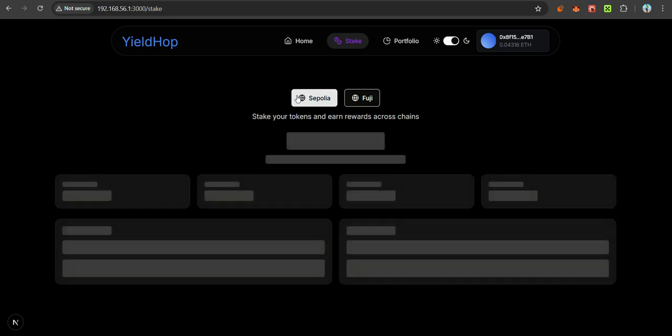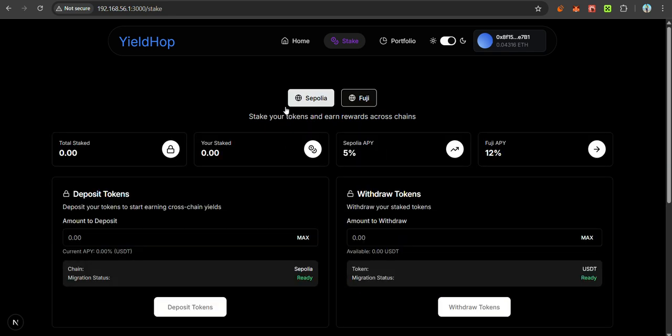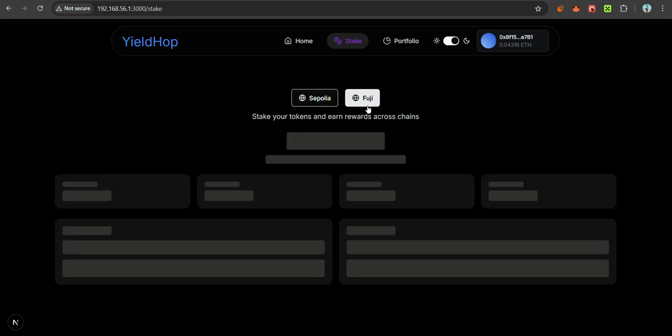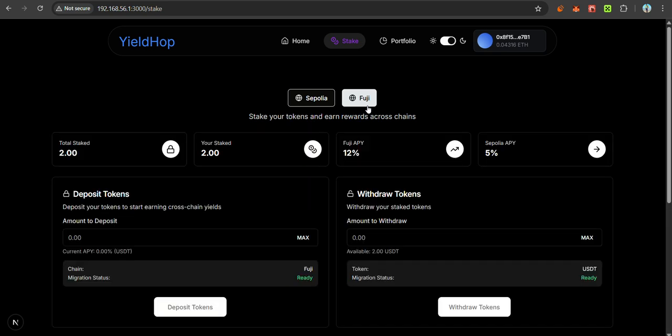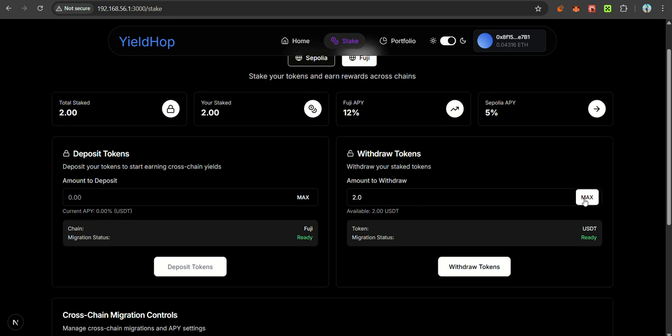On Sepolia you can see the staked amount is 0 because the funds have moved from Sepolia to Fuji. This is how we can achieve cross-chain earning on the highest APY protocol or chain from our product.